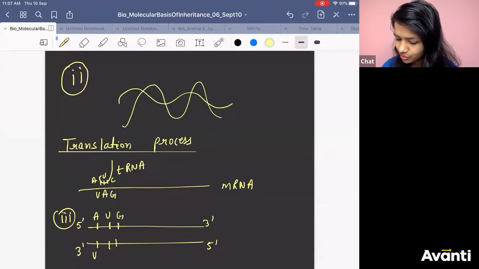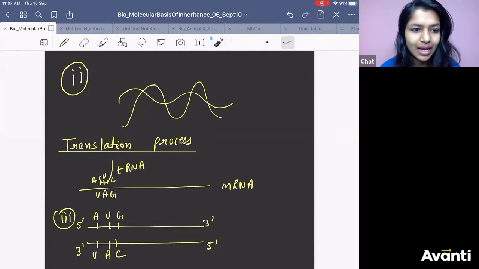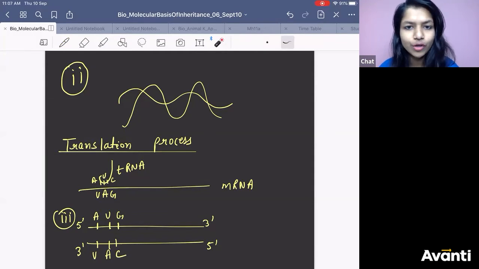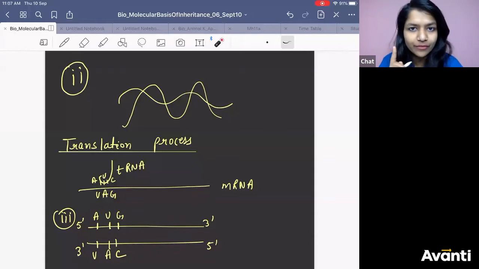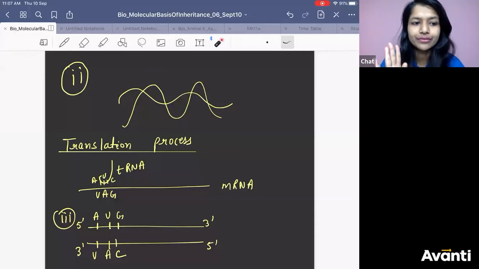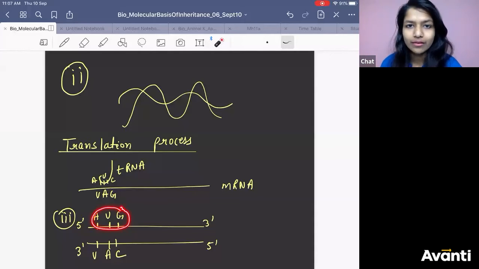This will have UAC. I have already taught you this. If we have two strands, that means two different pieces of information. This will code for one amino acid and this will code for another amino acid.